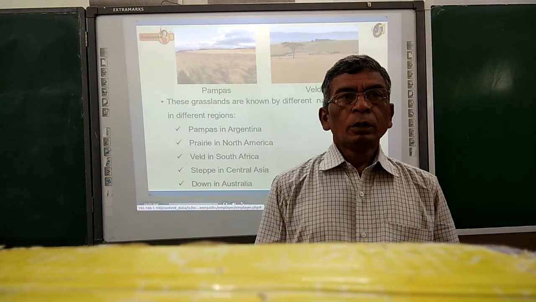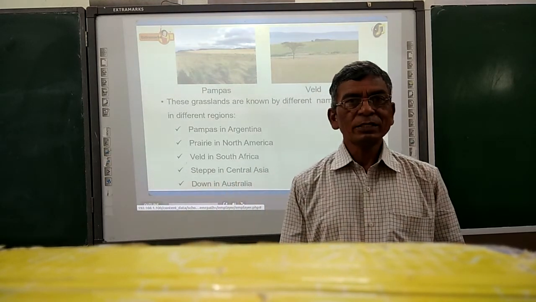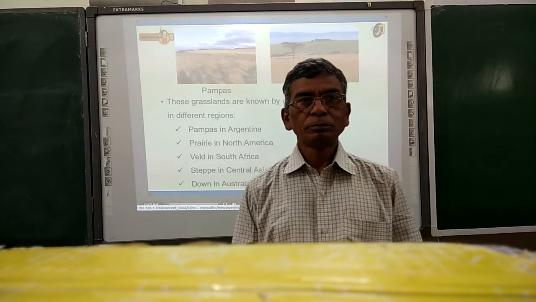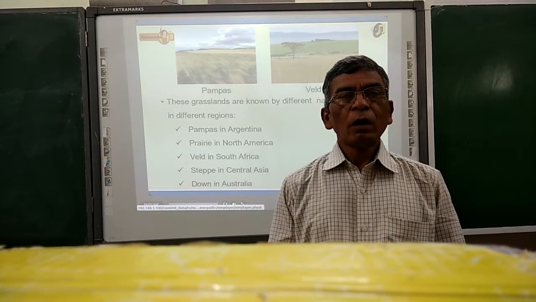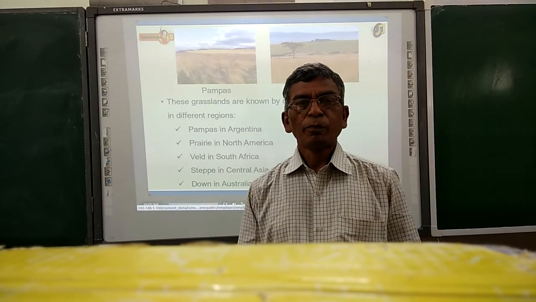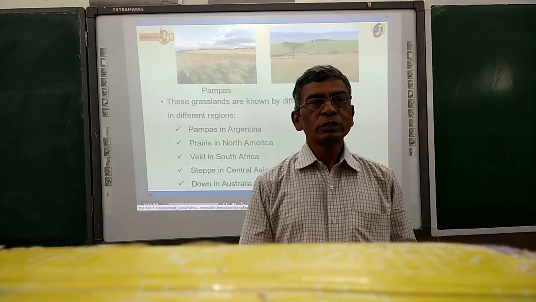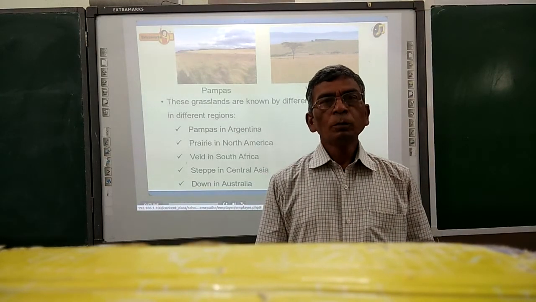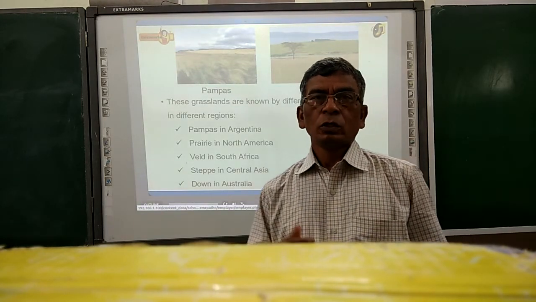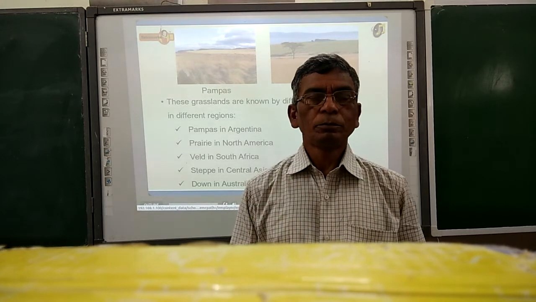In the previous class, we watched the video of tropical grasslands where all the grasslands can be identified. Now, in this class, we will discuss temperate grasslands. Temperate grasslands can be identified in the mid-latitudes of the globe. Here, we can see the grass grown in different regions according to the amount of rainfall.